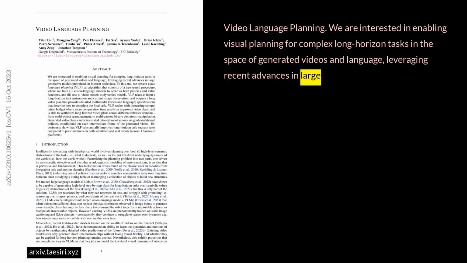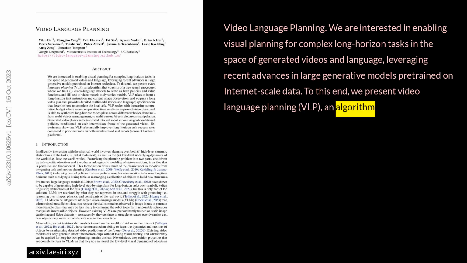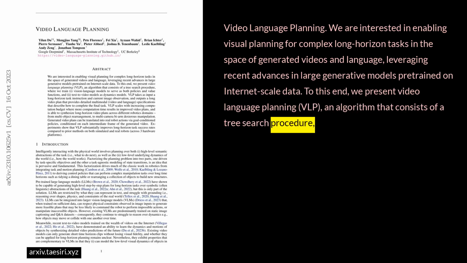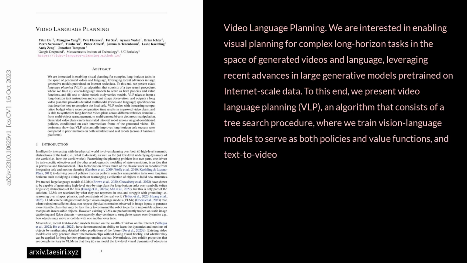Video language planning. We are interested in enabling visual planning for complex long-horizon tasks in the space of generated videos and language, leveraging recent advances in large generative models pre-trained on internet-scale data. To this end, we present Video Language Planning, VLP, an algorithm that consists of a tree search procedure where we train vision language models to serve as both policies and value functions, and text-to-video models as dynamics models.